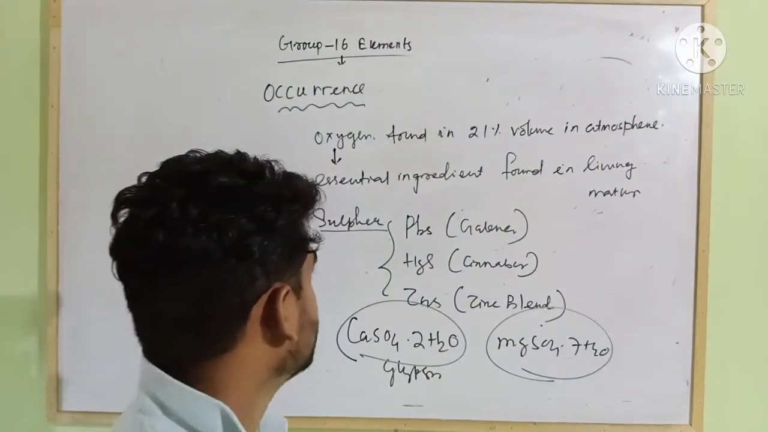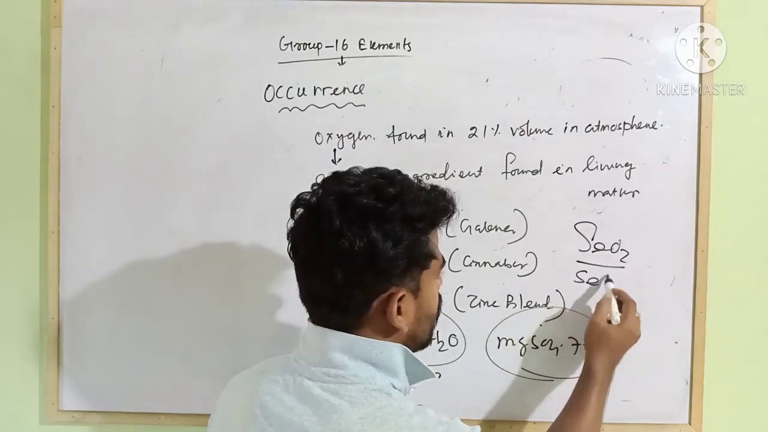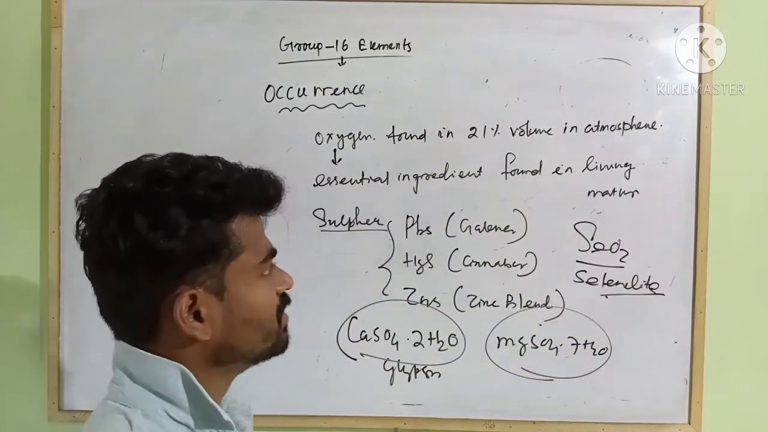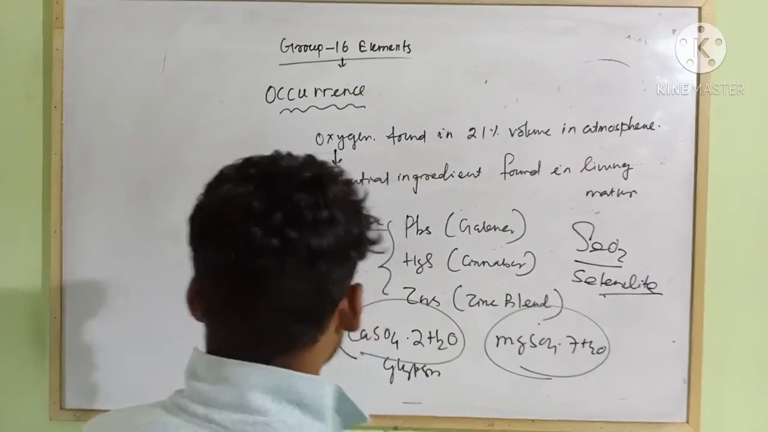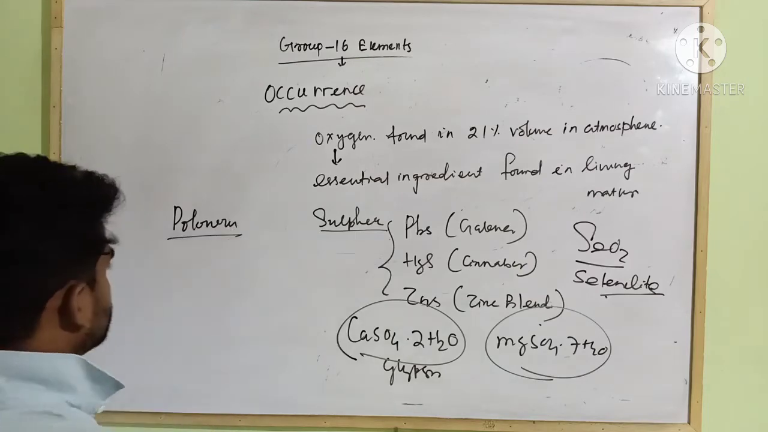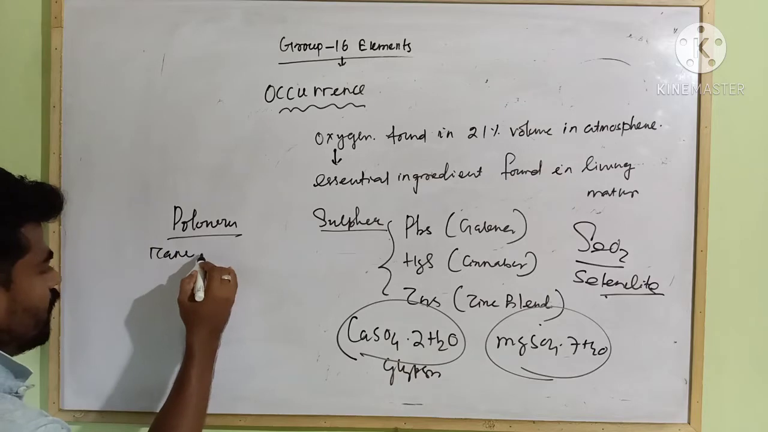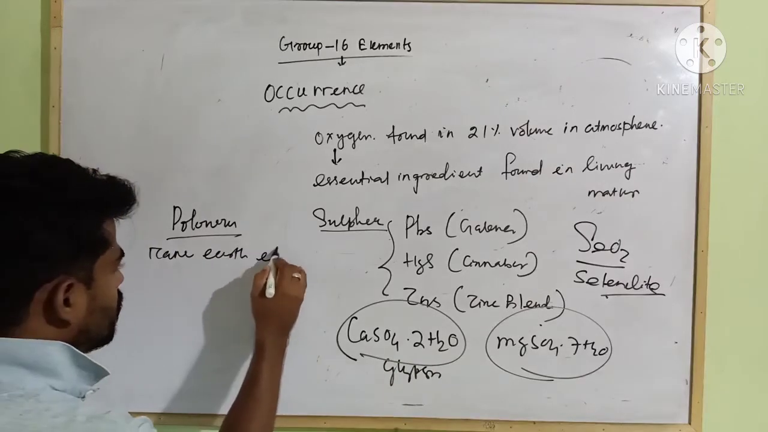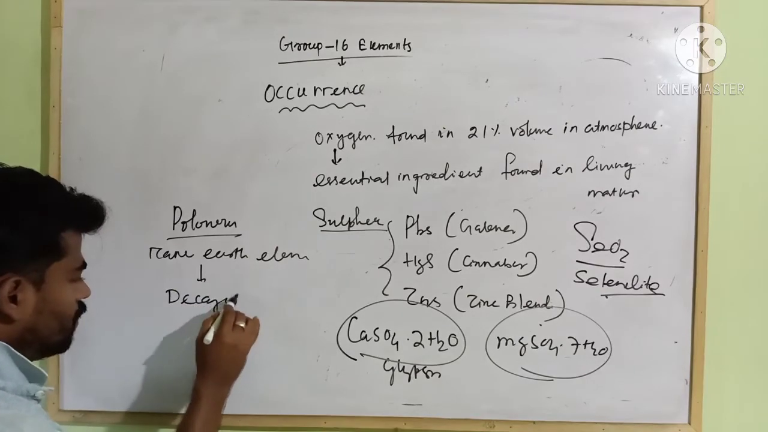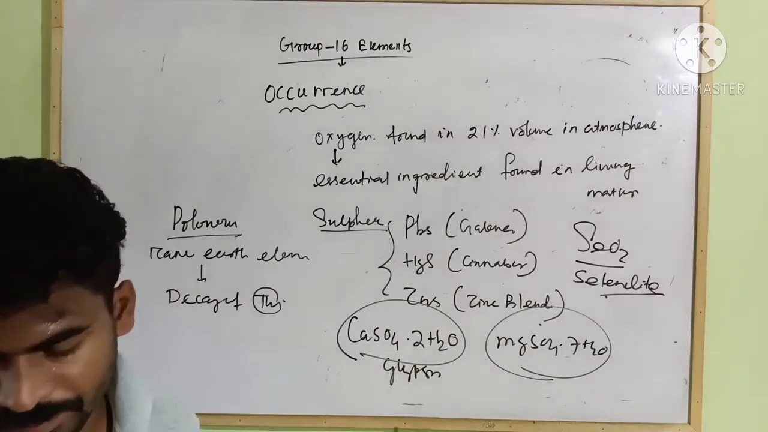Next, selenium, SeO2. This is called selenite. So these are occurrences. And polonium, this is radioactive in nature. This one is a rare element, generally found by the decay of thorium. Okay, this is radioactive in nature.